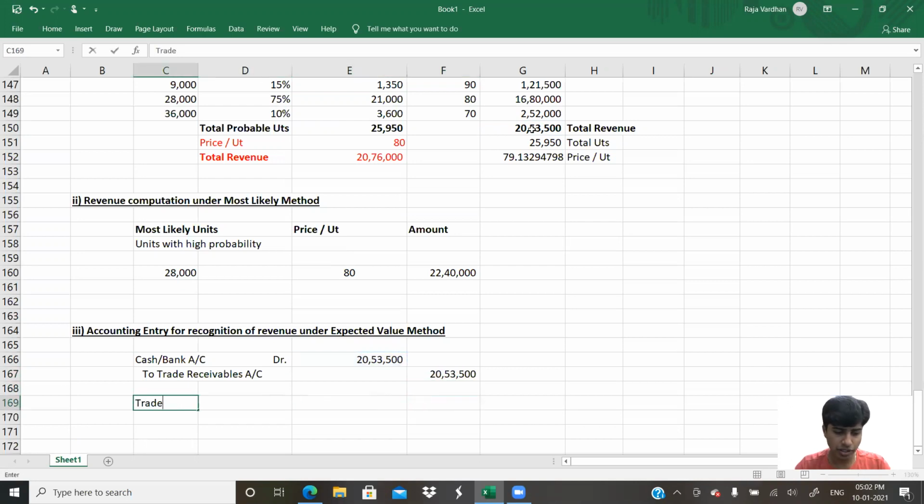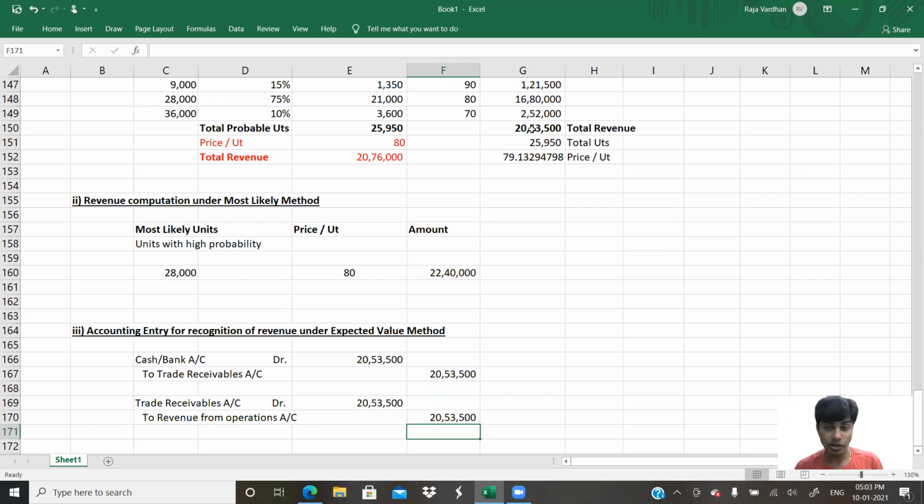Revenue recognition, what will be the entry? Trade receivables account debit to revenue from operations. Yes, how much will be the amount? Same, 20 lakh 53,500. Do you understand what I'm trying to tell?